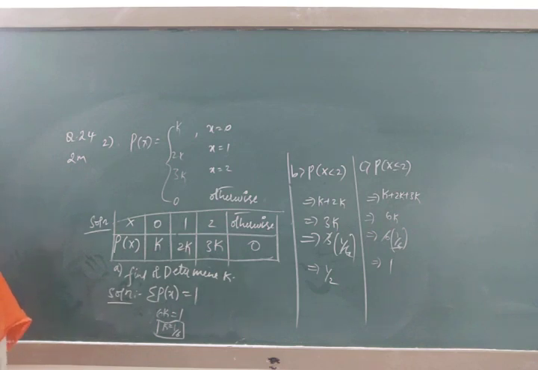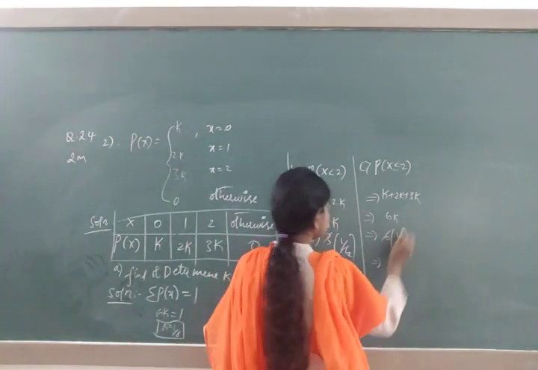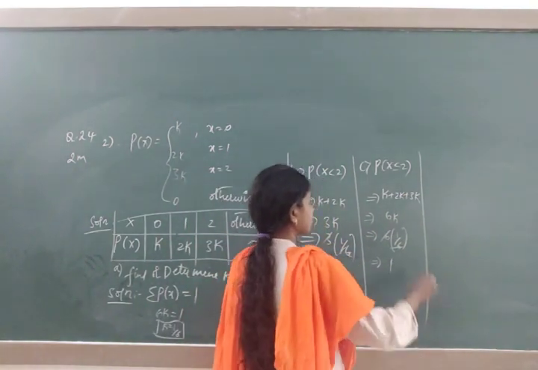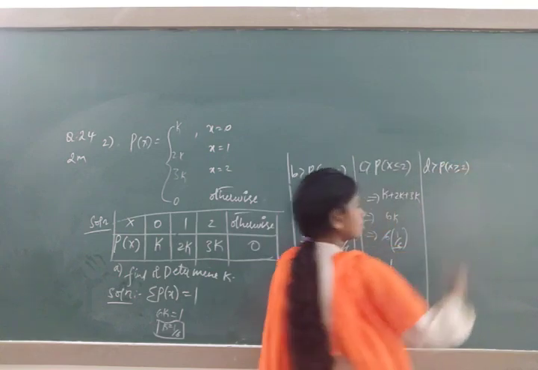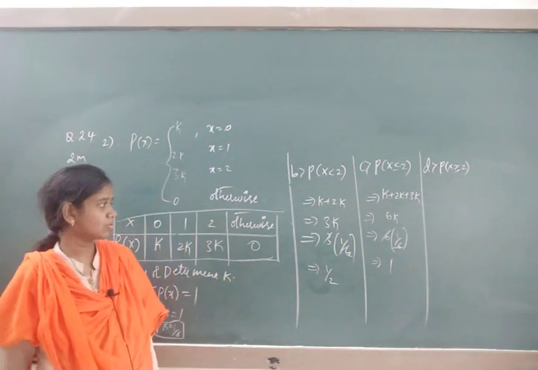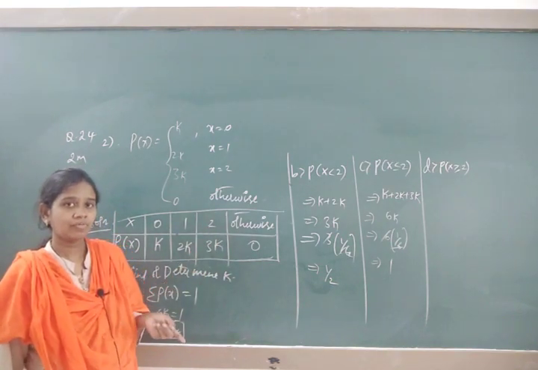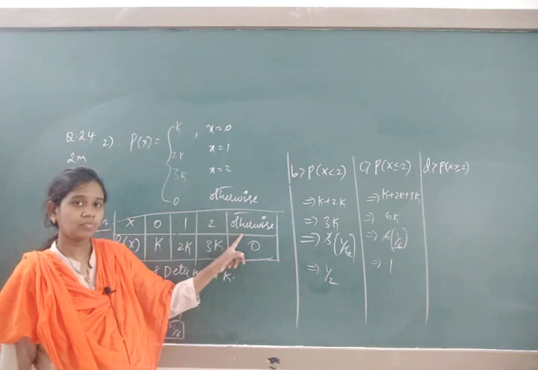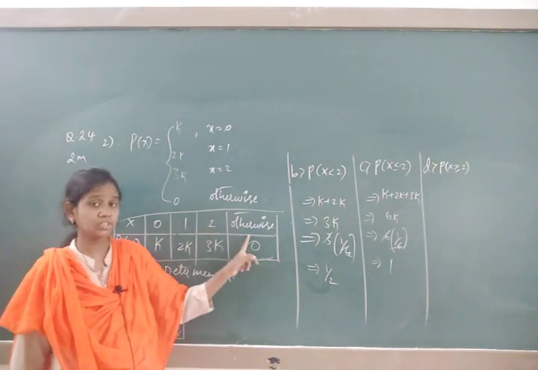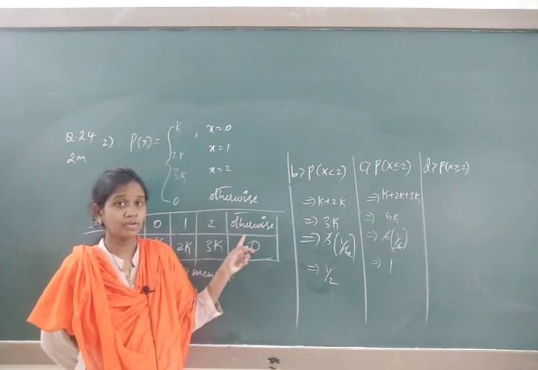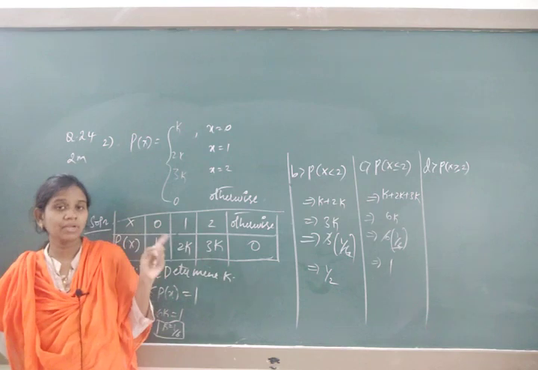The fourth one will be p of x greater than or equal to 2. See, greater than 2 means which numbers will come? 3, 4, 5, 6. But we don't have any 3, 4, 5, 6, we only have otherwise. Don't take otherwise as the values greater than 2, because otherwise is present in x values and x can be negative also.